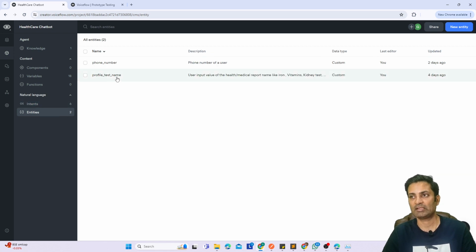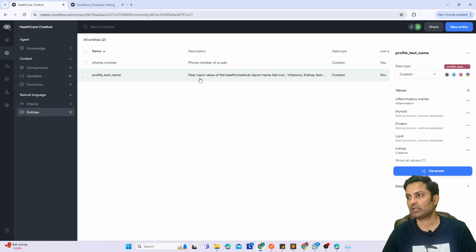So what I have done is I have created one entity called profile test name, and the description is user input values of the health or medical report name, and then we can give some default sample values here, which the system will understand. Okay, the user will try to input something similar. This is where some part of training comes into the picture. And then I go back to the main flow.